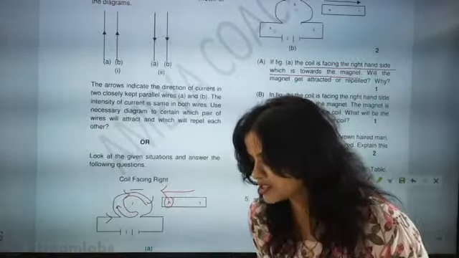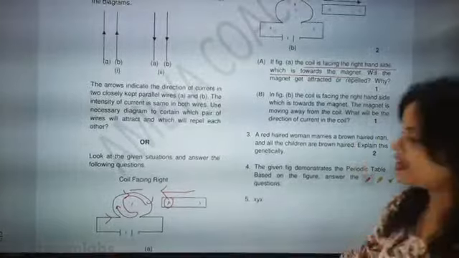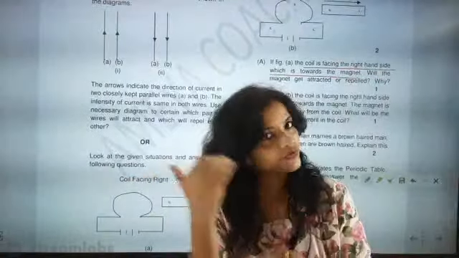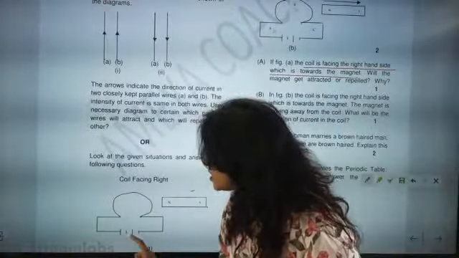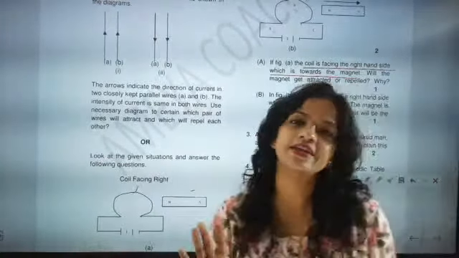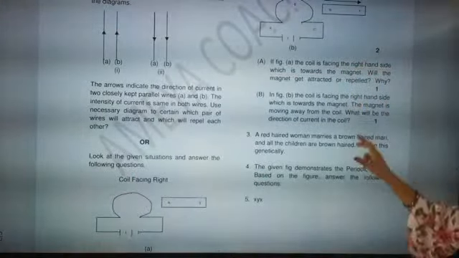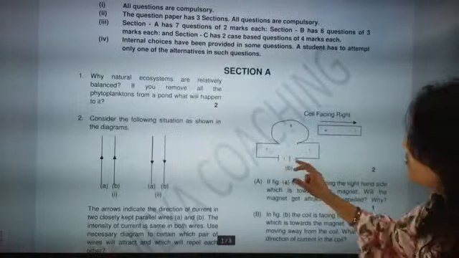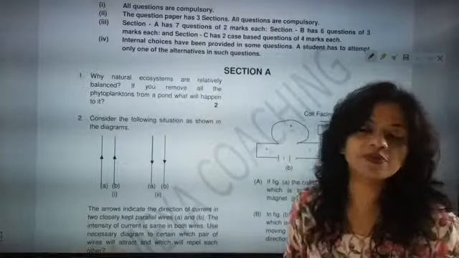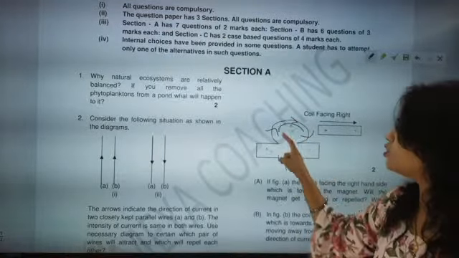See here, you have to understand a very important point. Here only they will play with your concept. In the first situation itself, beta, you see the positive terminal and the negative terminal. The flow of the current is like this, so 100% a south polarity is generated. Here also, if you see the terminals, the positive terminal is the bigger one and then the negative terminal. So you have to think about the positive and the negative terminal. The current is flowing here like this, so the south pole is already there.